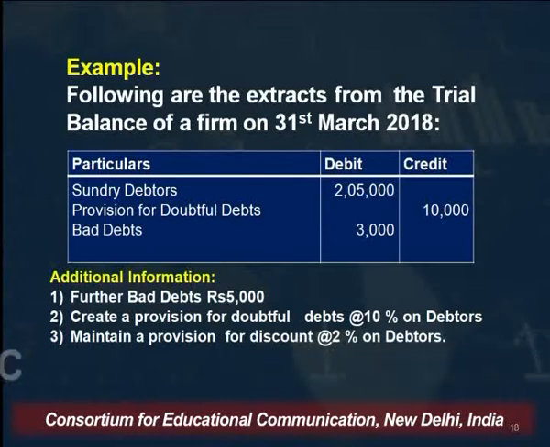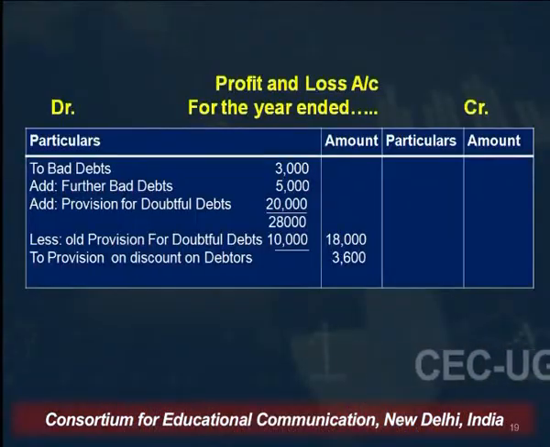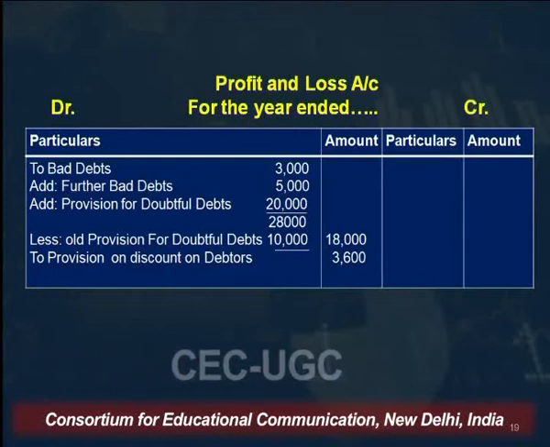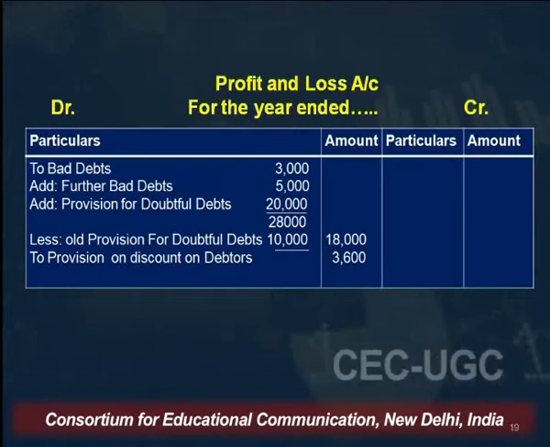Provision for doubtful debts, the new provision, is given outside of the trial balance, and that is at the rate of 10% on debtors. So 10% on debtors means on 2 lakh 10%. So that comes to 20,000. So the total amount is 28,000 less old provision for doubtful debts. This old provision is given inside the trial balance, that is 10,000. So the net amount comes to 18,000.